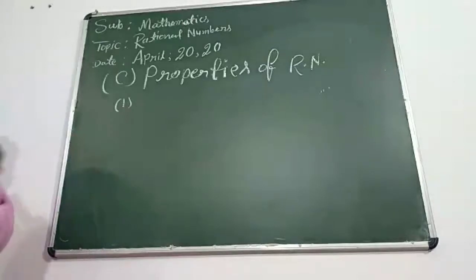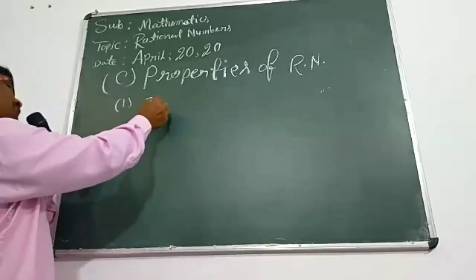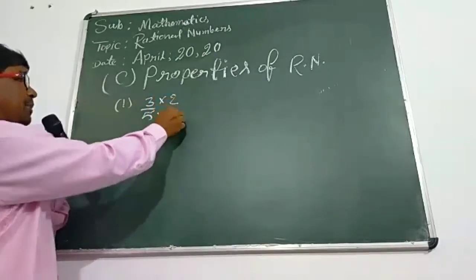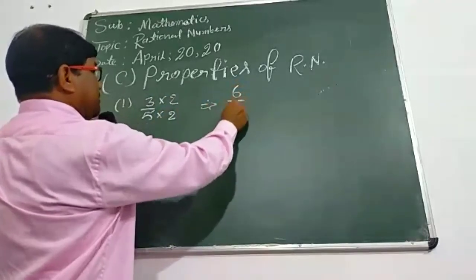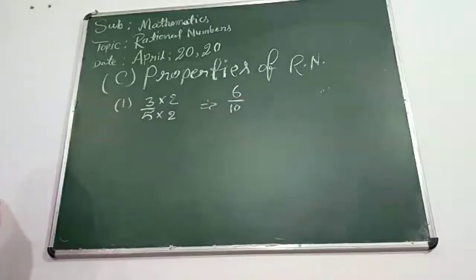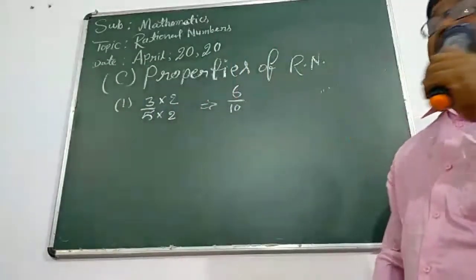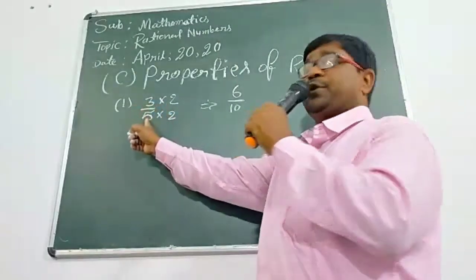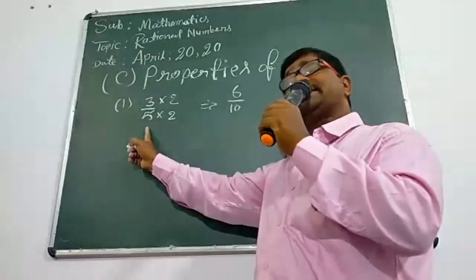Students, as you know, if you are writing 3 upon 5, then you can multiply 3 and 5 by 2, and you are getting 6 and 10. So now you have another number, 6 upon 10. This is another number, but the same value, mind it. If you are writing 3 upon 5, here 3 and 5 both are integers, so that is a rational number.